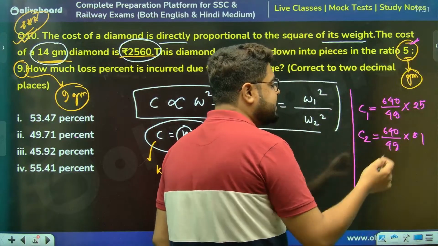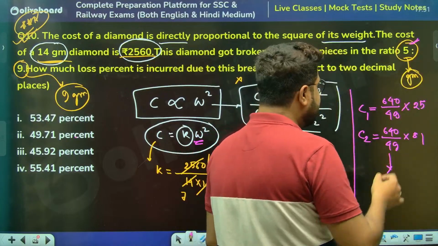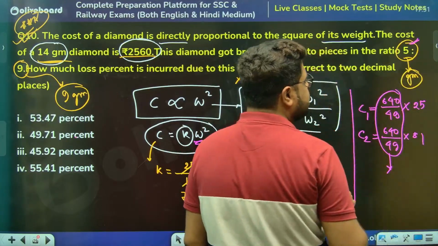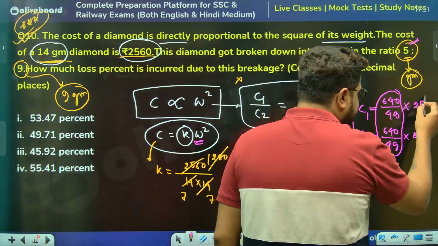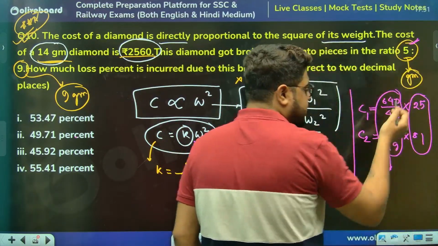Now you see how easy it becomes once you do everything. You do not need this, nothing else is needed. Just they are asking percentage change. So ultimately the cost is the total cost.